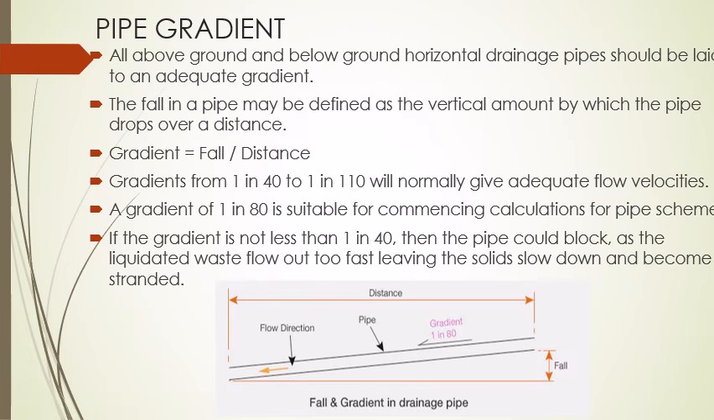A gradient from 1 in 40 to 1 in 110 will normally give adequate flow velocities. A gradient of 1 in 80 is suitable for a commencing calculation for pipe schemes, and if the gradient is steeper than 1 in 40, then the pipe could block, as the liquid waste flows out too fast, leaving the solids to slow down and become stranded. This is an example picture of the fall and gradient in pipe drainage.